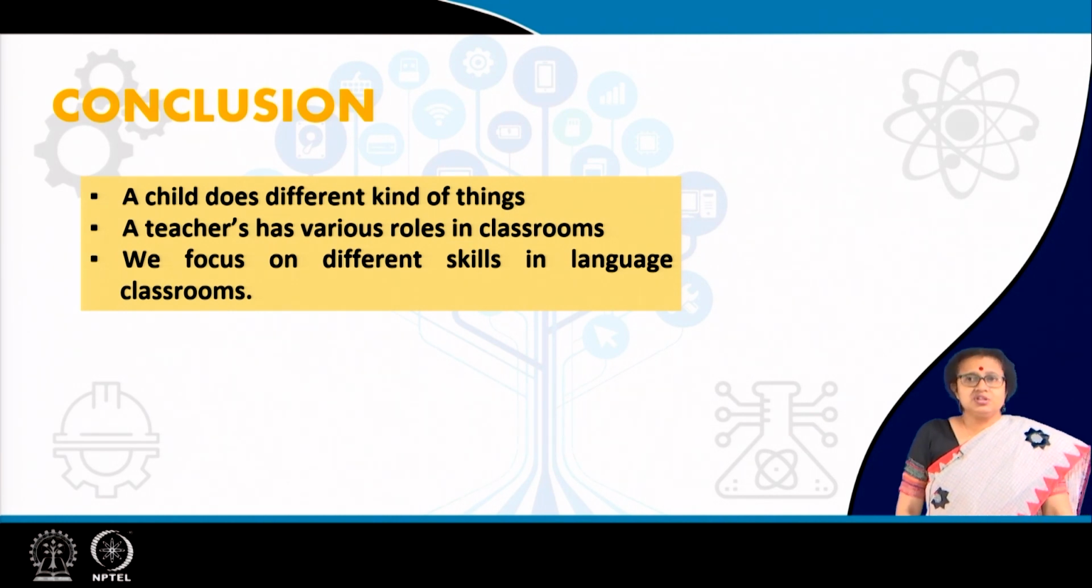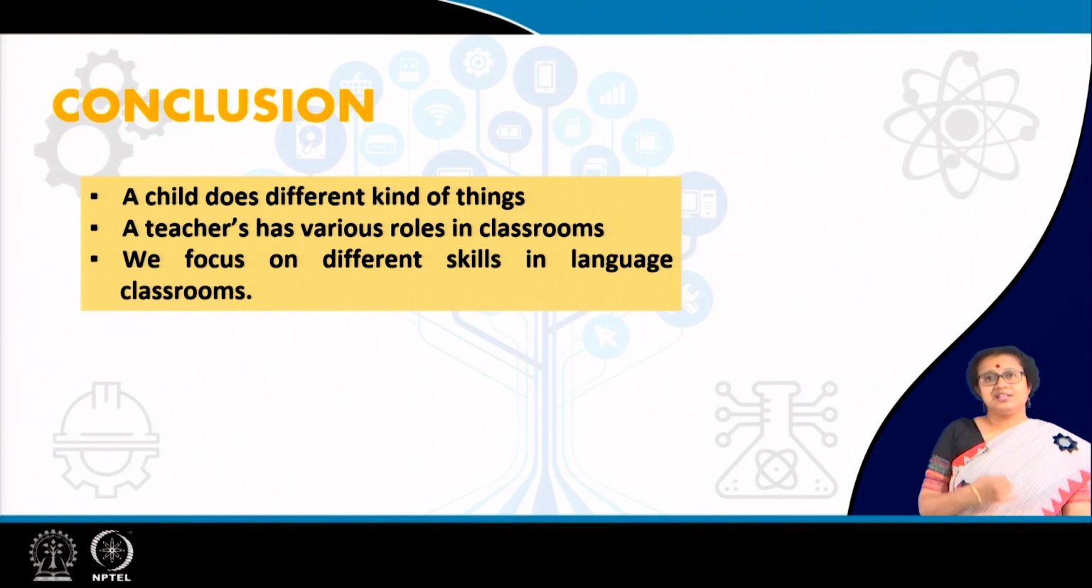So, we are coming to the conclusion part of the class. So, in today's class we talked about the fact that a child does different kinds of things, and of course, we tried to relate it with the child's talk. So, when the child is talking, he or she is talking about different kind of things, but we did argue that the child talk itself is an important ground for language teaching.